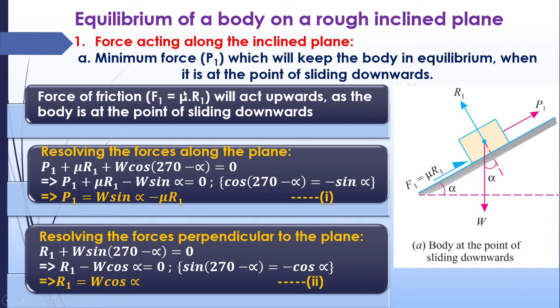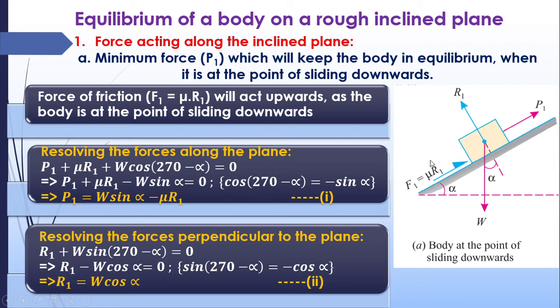So for finding the equilibrium of the body, we always do the resolution of forces horizontally as well as vertically. In earlier cases also we have done that. So the same principle is used here. So first thing is force of friction is there. Frictional force F is equal to mu R. So here F1 is equal to mu into R1, which acts upwards as the body is at the point of sliding downwards. Body is tending to slide downward, so the frictional force will be acting upward.